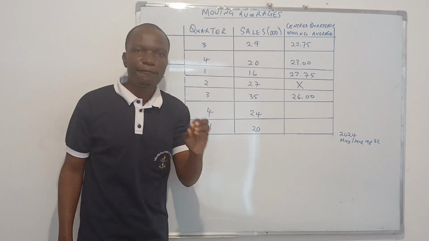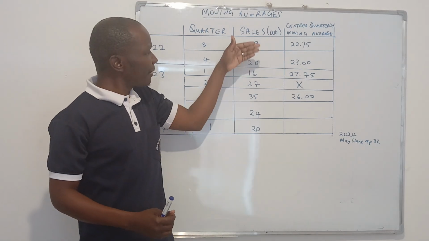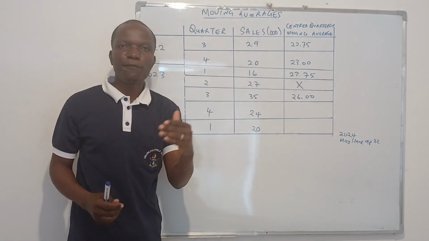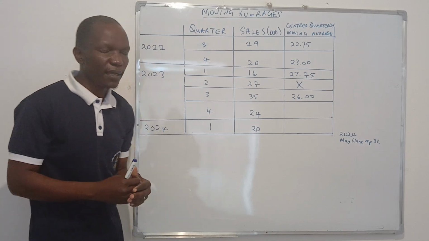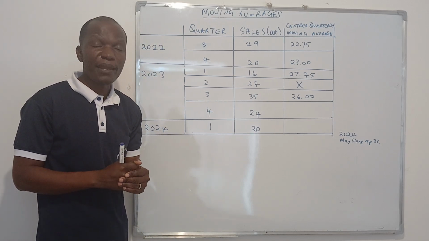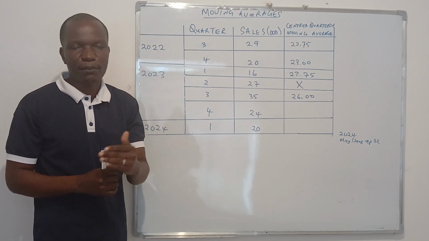The total is the 4-quarter moving total. When you divide that by 4, you get the 4-quarter moving average. If it's 8-quarter, we are adding up 2 4-quarter totals to get the 8-quarter moving total.